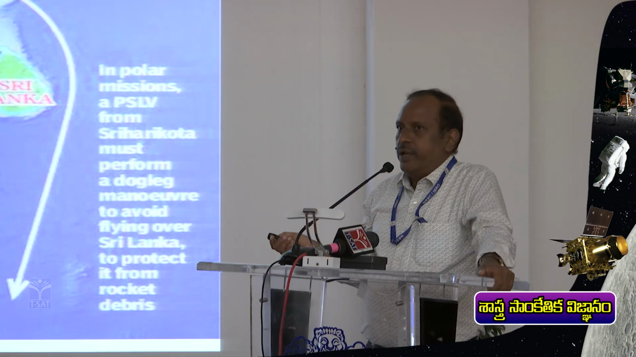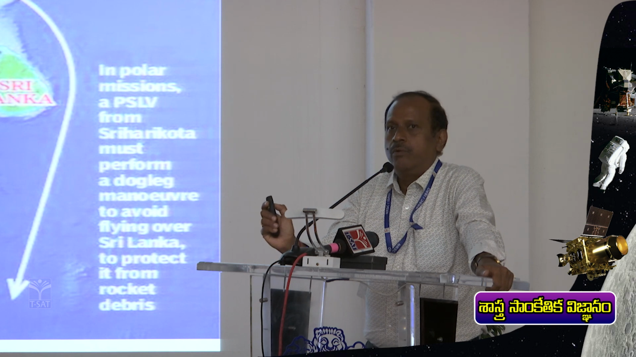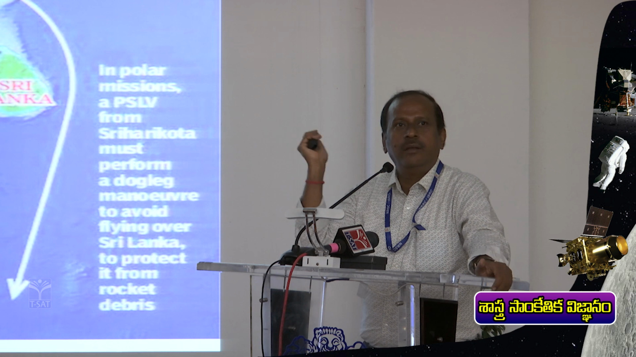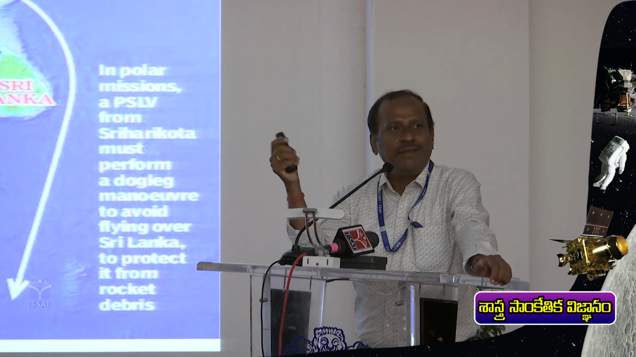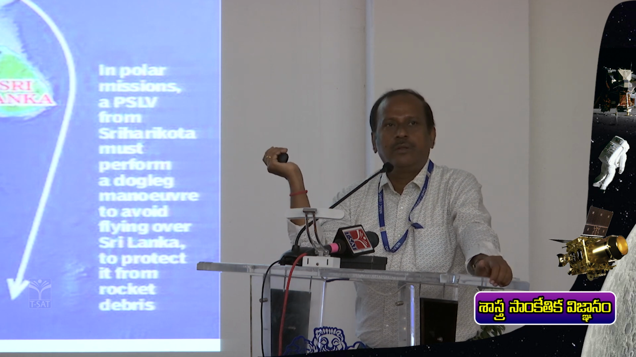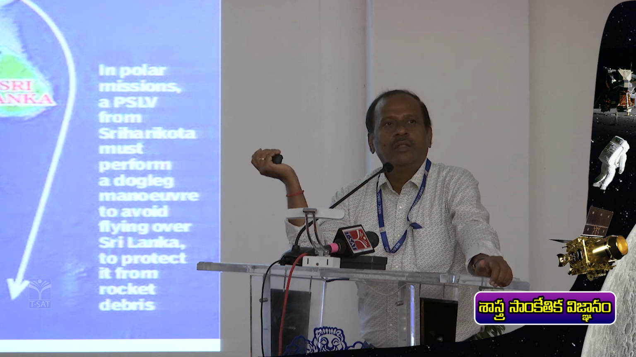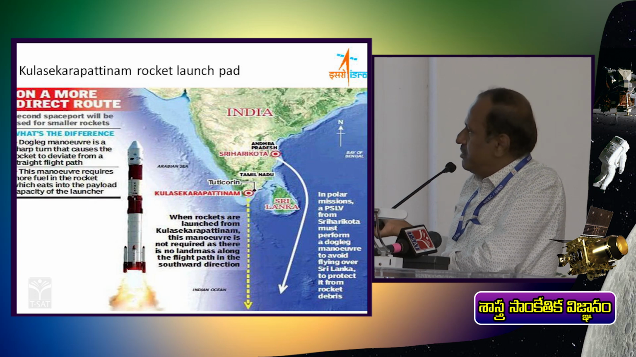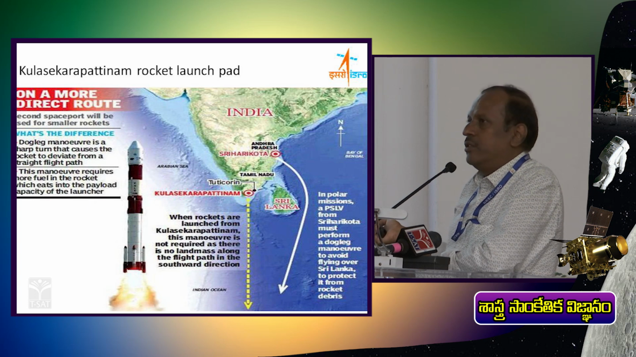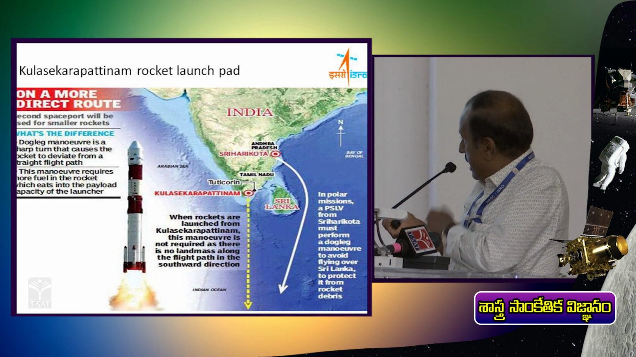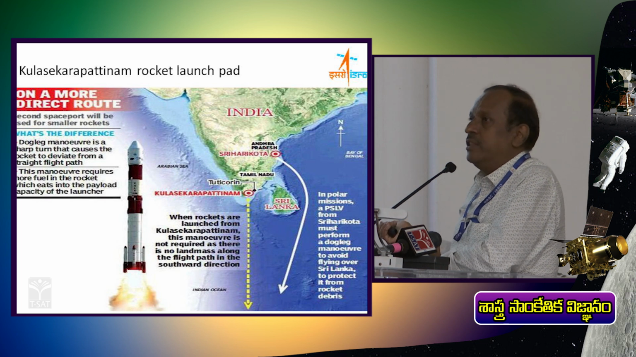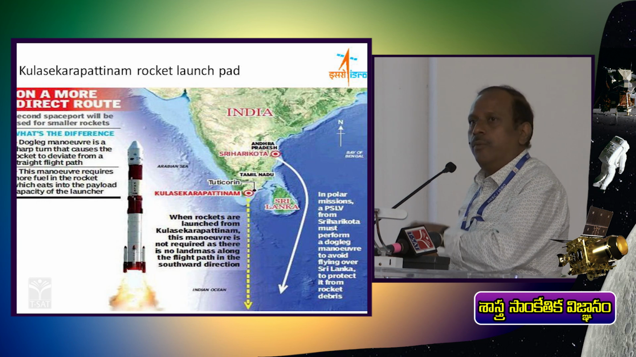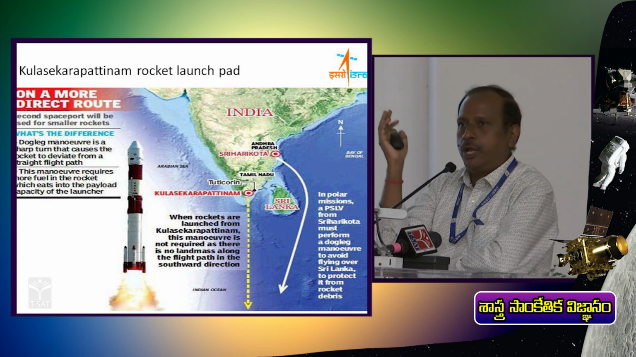Another important factor is that presently we have only one launch pad at Sriharikota. The second center is coming up near Thoothukudi in Tamil Nadu. The difference between these 2 places is that if you launch from Sriharikota, to avoid any debris falling on the land portion, we have to take the launch vehicle on a deviation and put the satellite in the required orbit.